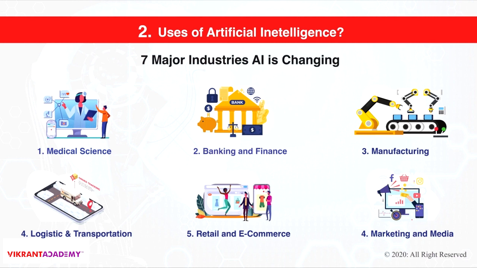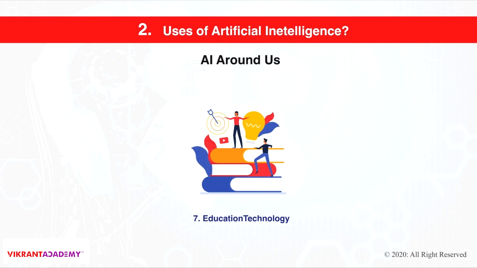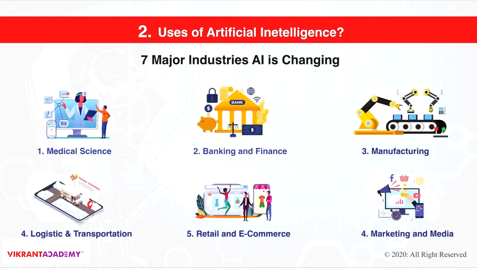Logistics and transportation is another example of an industry in which AI is vastly changing.